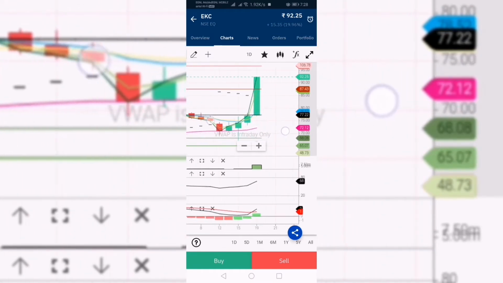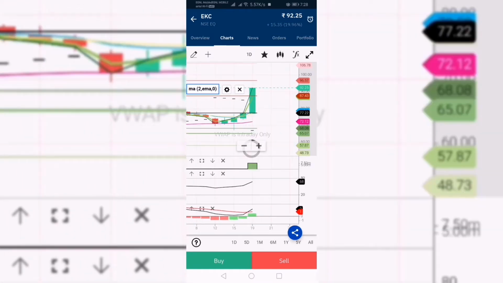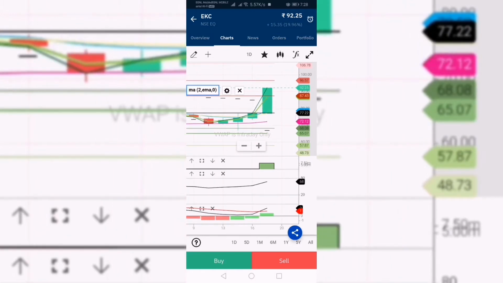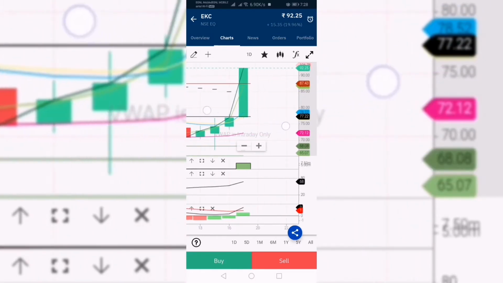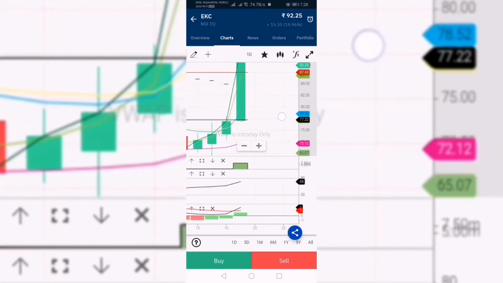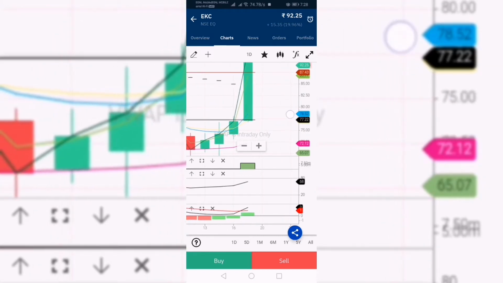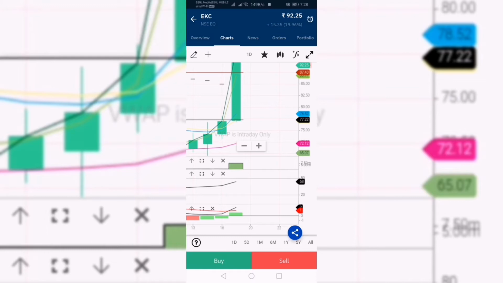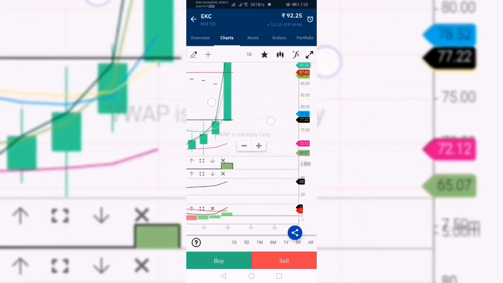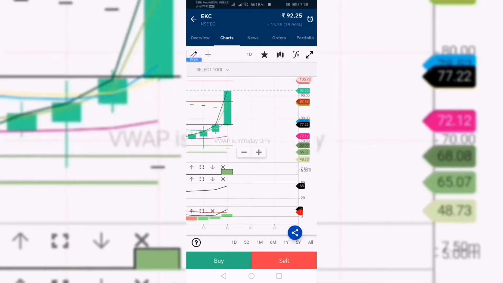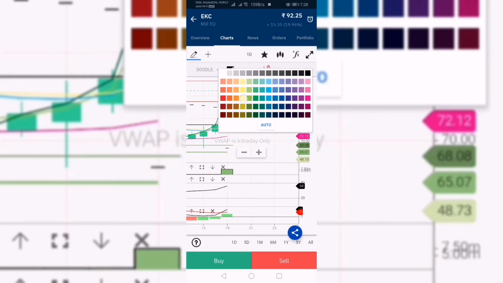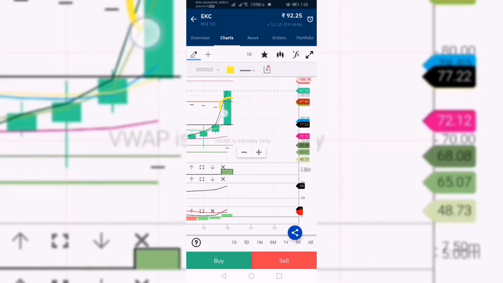You can see here, this is the 1-day chart. Each candle represents 1 day. Here the signal has been given as the exponential moving averages have crossed. It's a bullish sign. You can see here there is a resistance. Here the resistance has been broken in the 1-day chart.